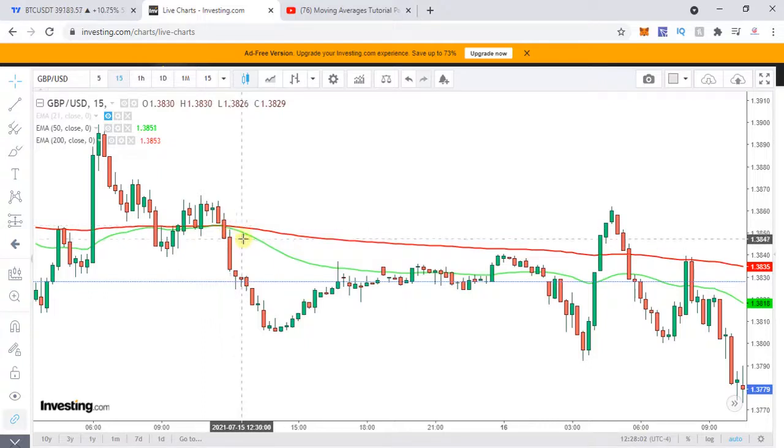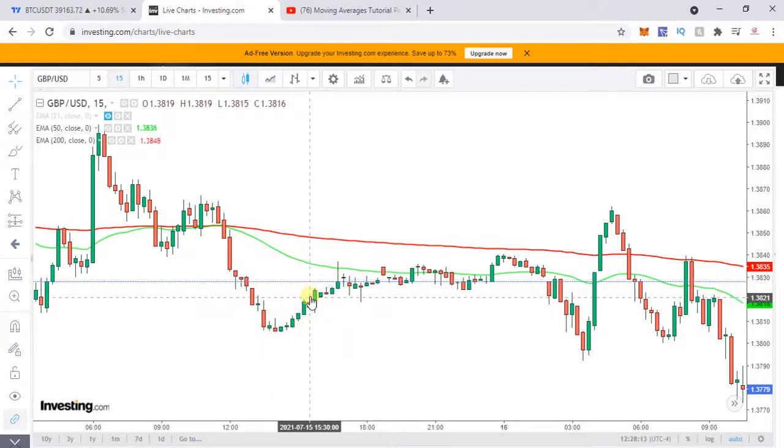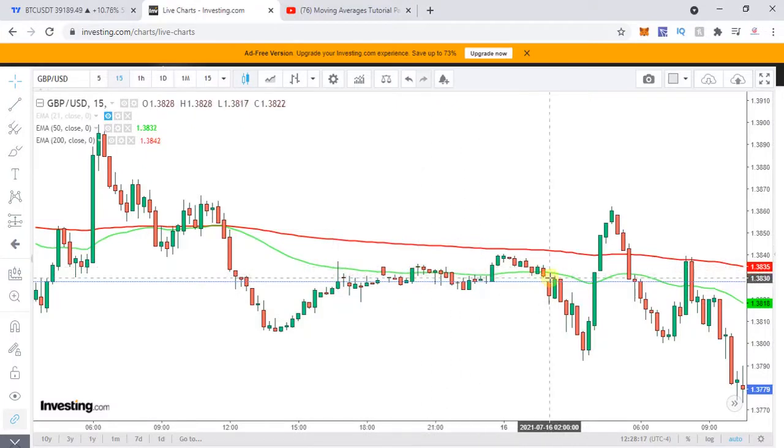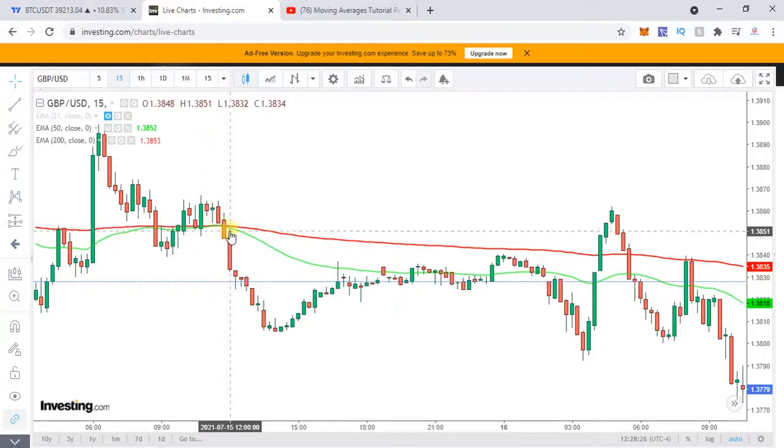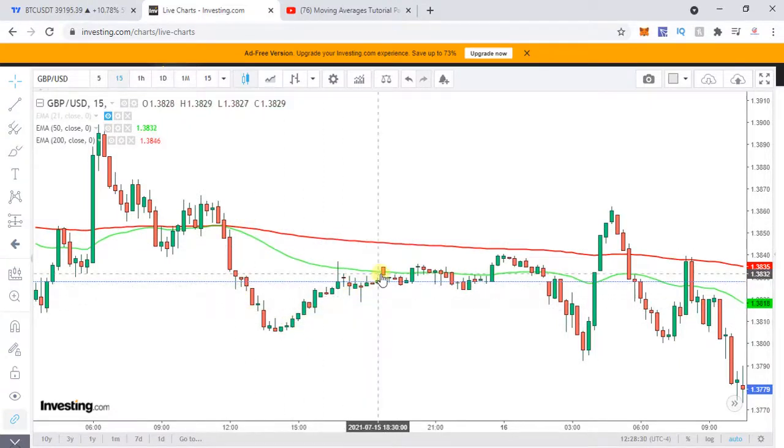As you can see over here, after this crossover, there is a huge fall in the prices, and then the market comes and takes resistance on the 50 EMA line. Now, one thing is you should try and avoid taking a trade immediately over here. Try to wait for a clear signal like this, and then on every resistance, you can take a short call over here.